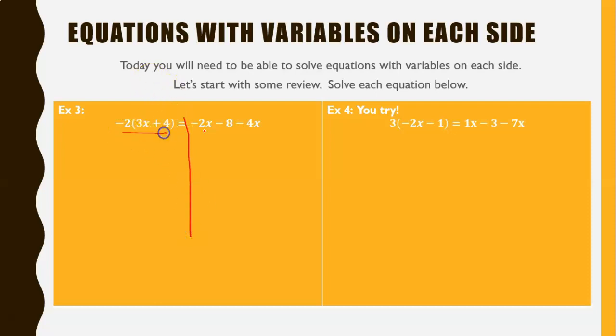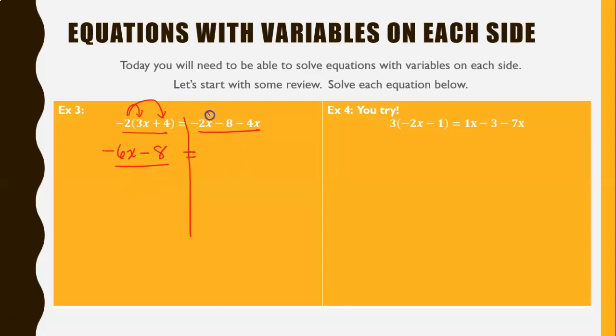Remember, we want to simplify each side separately first. So for this one, I'm going to distribute. Negative 2 times 3x is negative 6x. Negative 2 times 4 is negative 8. These aren't like terms, so I stop there. My left-hand side is simplified.